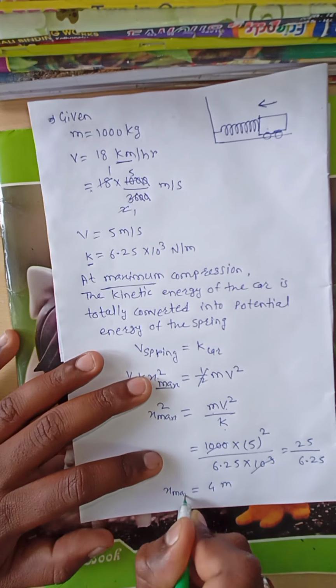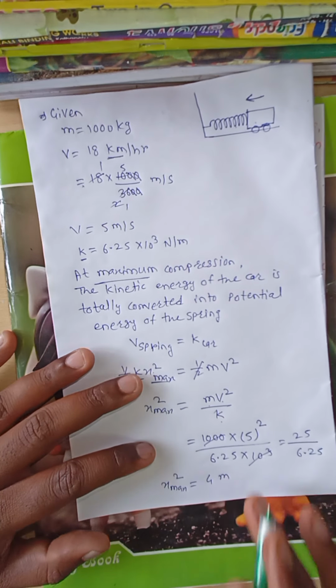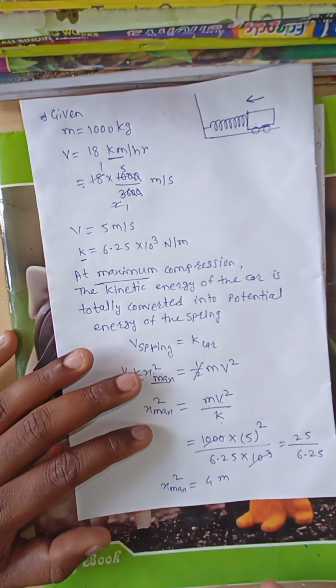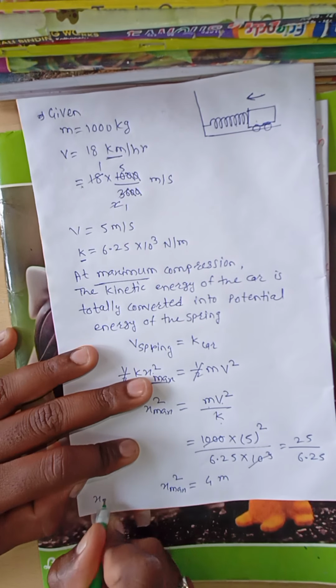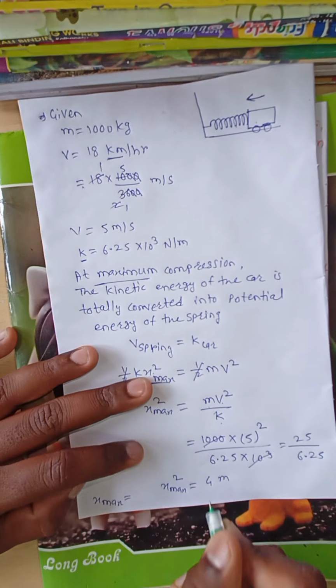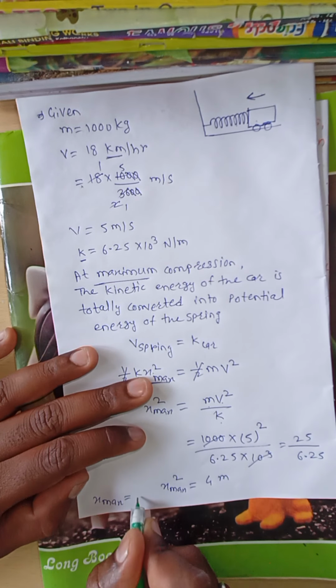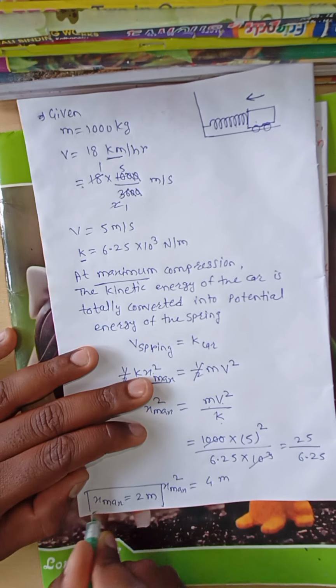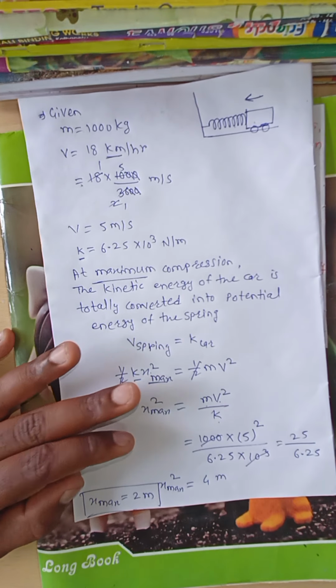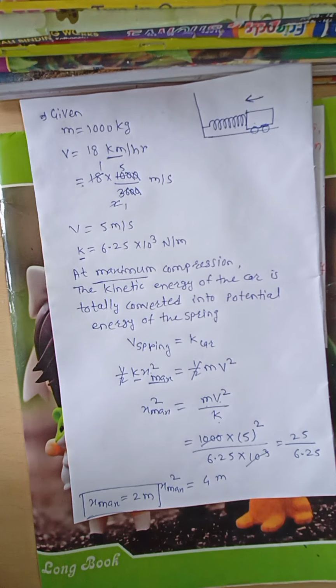Therefore x_max squared is equal to 4 meter squared. Taking the square root on both sides, x maximum is equal to the square root of 4, which is 2 meter. Therefore the maximum compression of the spring is 2 meters.